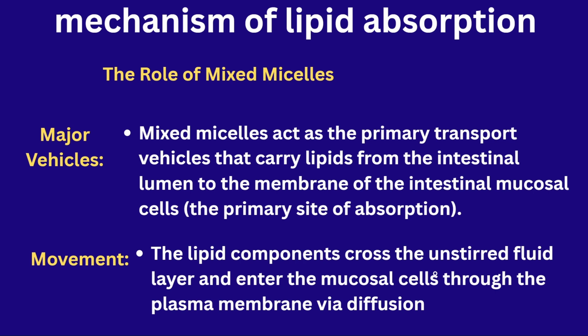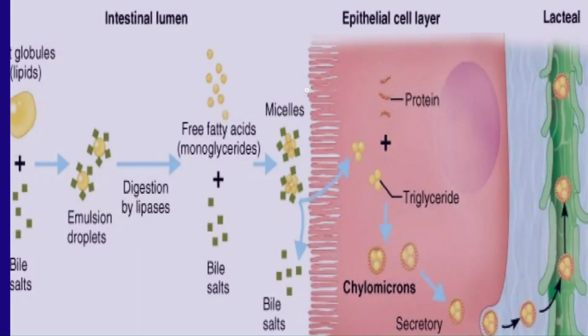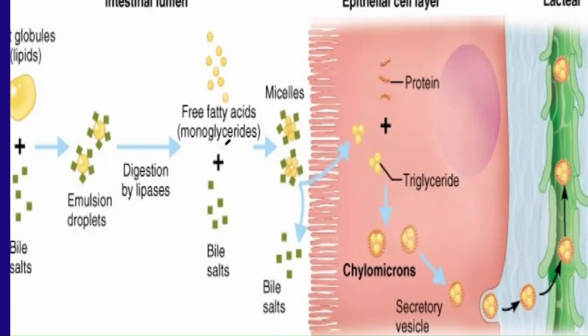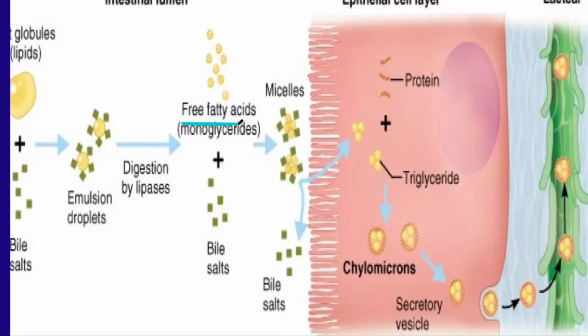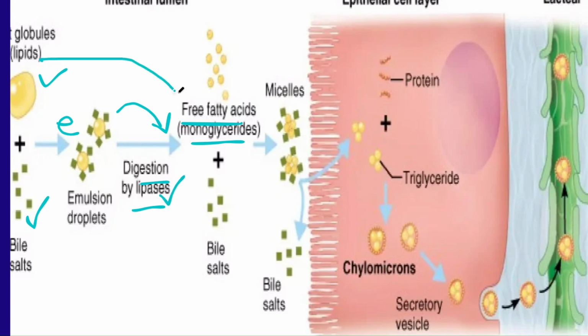After the completion of the digestion, they should form the mixed micelles, right? I will show you the picture. So here, after the formation of the free fatty acids, see, the lipids are combined with the bile salts. This process is called emulsification. After the emulsification, there occurs the digestion by the enzyme called lipase. The fats are converted into the free fatty acids.